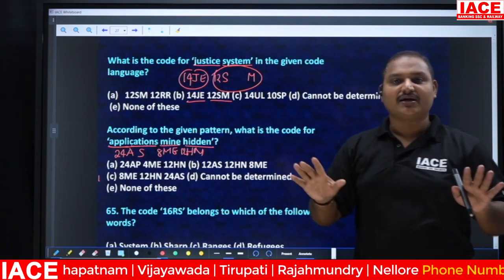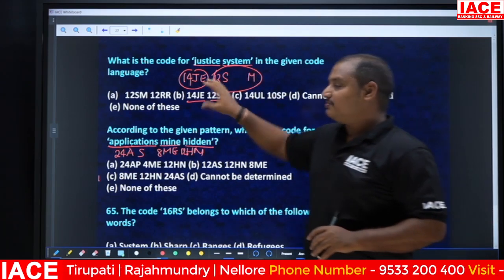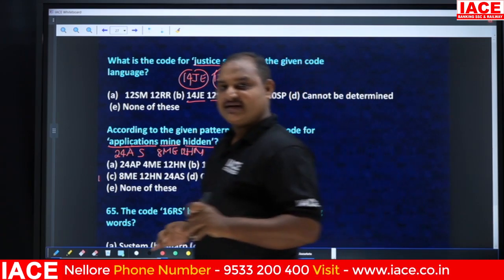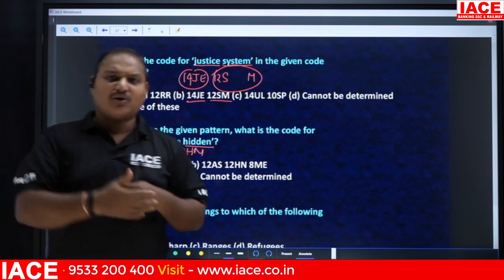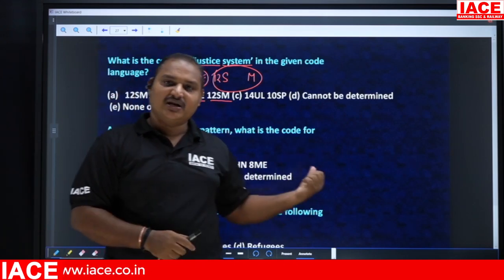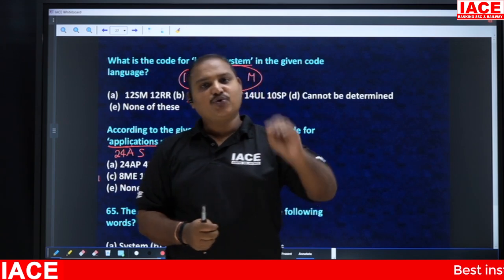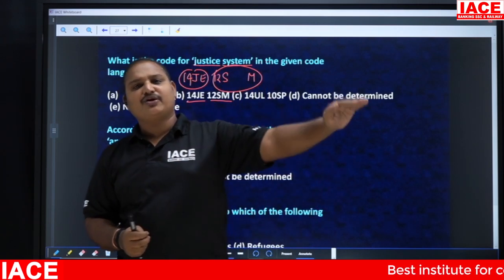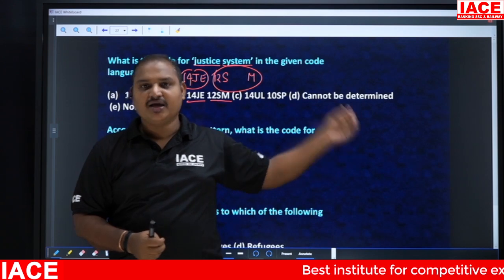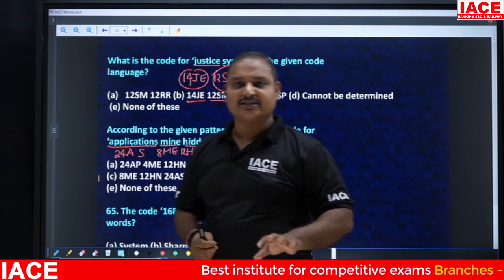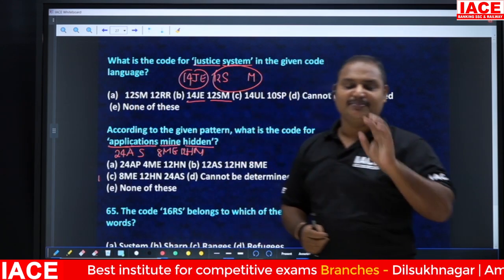So hope you got the idea regarding this miscellaneous coding. Like that, you are going to have more logics. The only secret behind this model is that if you practice more questions from this type of model, you are going to recollect all the logics by the time of attempting the exam.